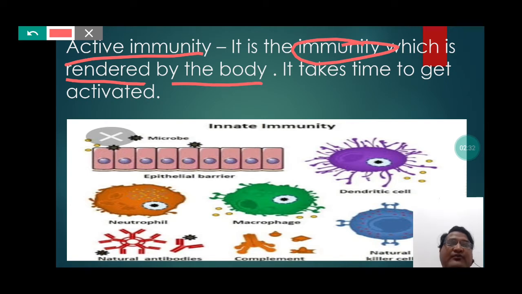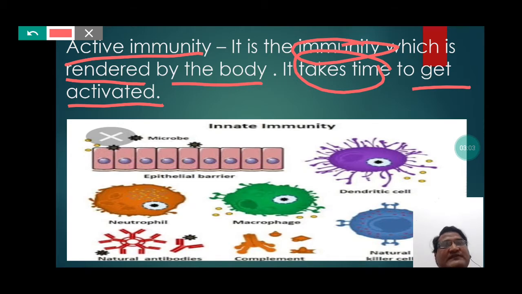Now students, active immunity takes time to get functional. That is, active immunity does not start functioning in a very short period of time. So for the active immunity to become functional, body requires a short period of time.